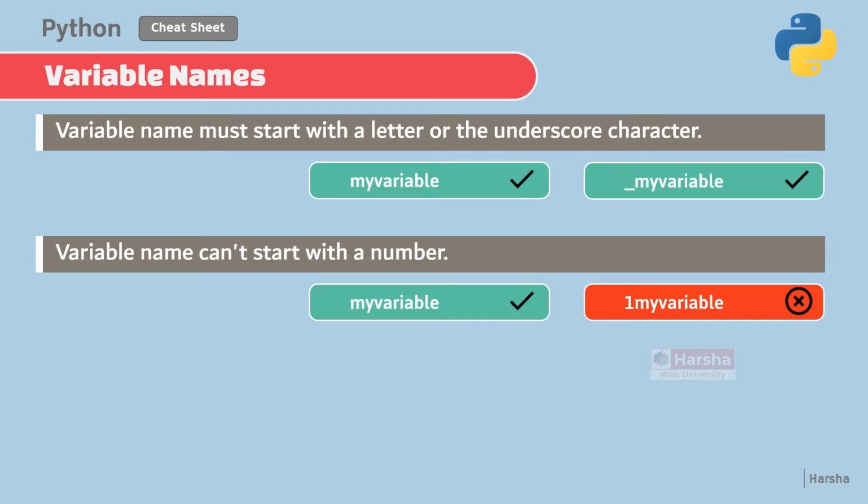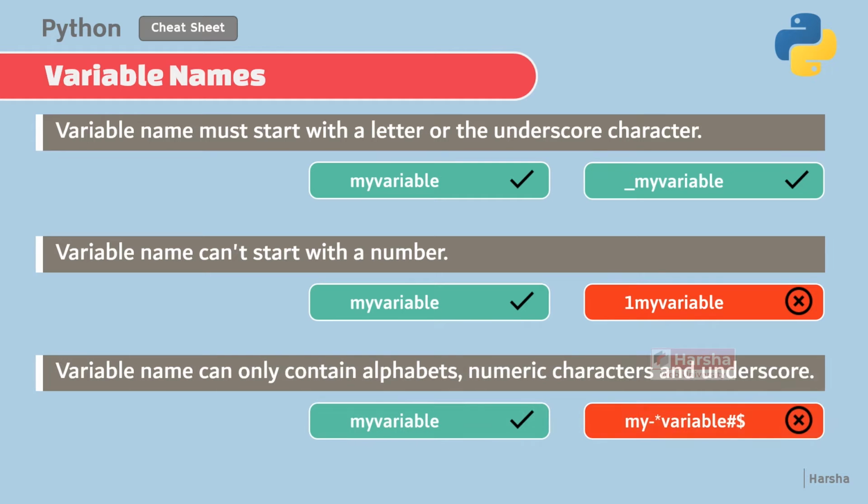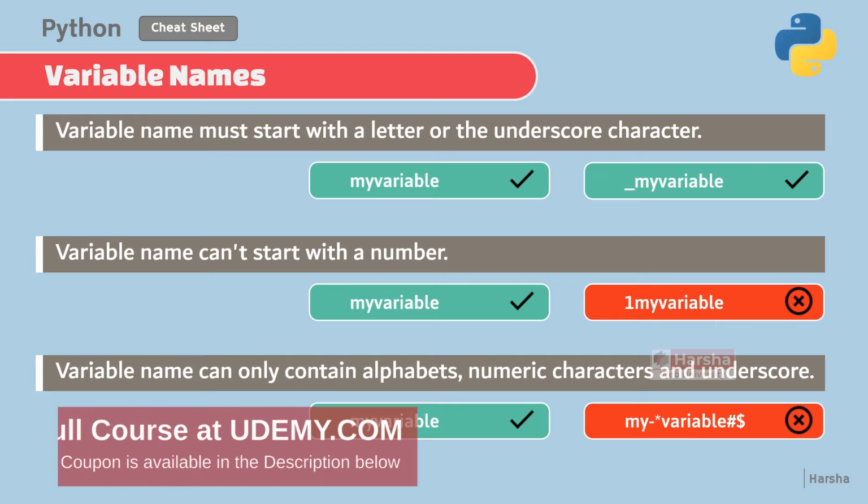So what are the characters that are allowed in the variable name exactly? Of course, alphabets are allowed. Apart from that, the variable name may contain numerical characters, means digits, and also underscore. That's it. Other characters are not allowed. That means you cannot use any kind of symbols or special characters within the variable names.